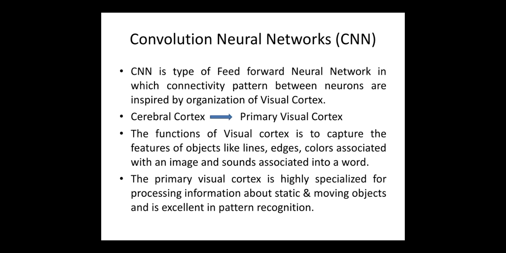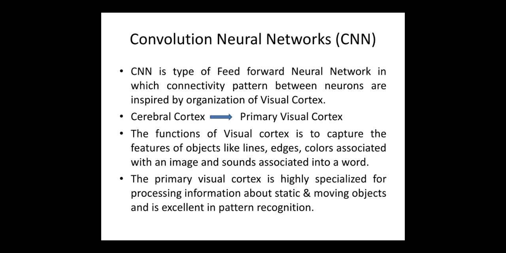Everything we see is first processed by our eyes. Eyes send this information to the primary visual cortex at the back of the brain. So in our brain there are two components present. One is the cerebral cortex, where there is a region which is called the primary visual cortex. This primary visual cortex is responsible for the image interpretation in the brain.